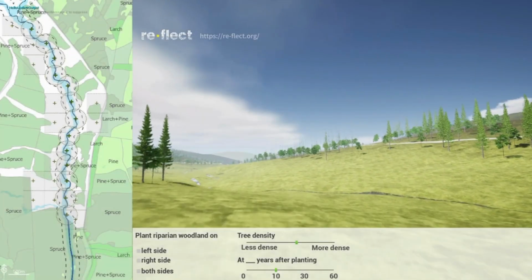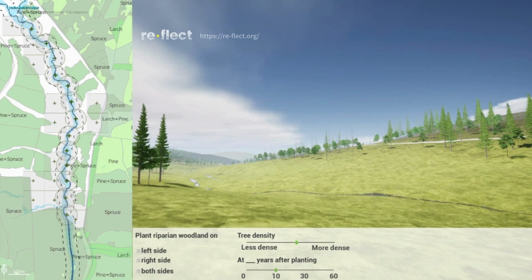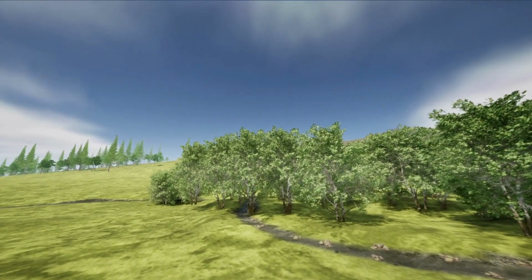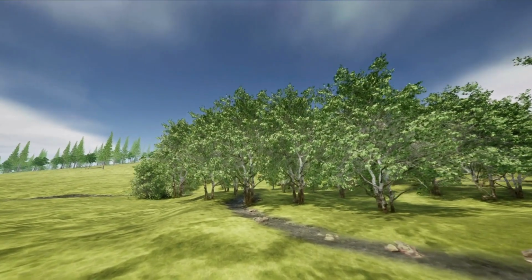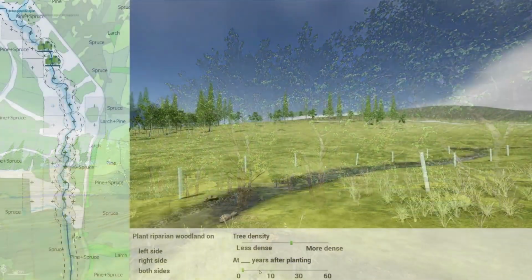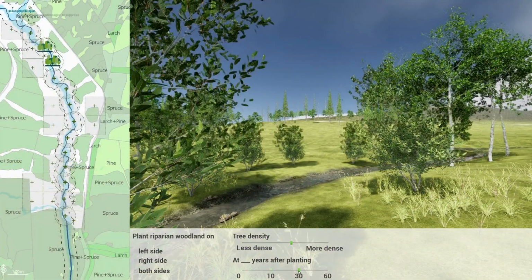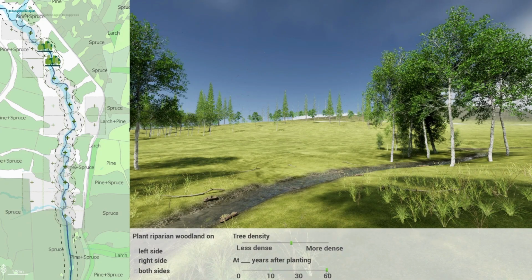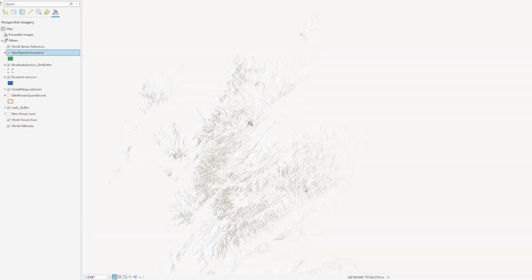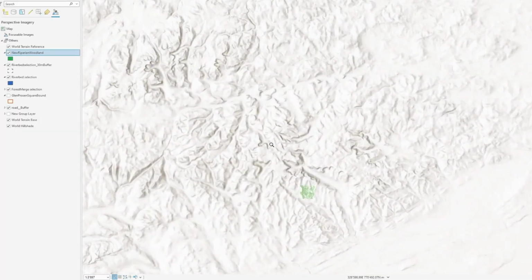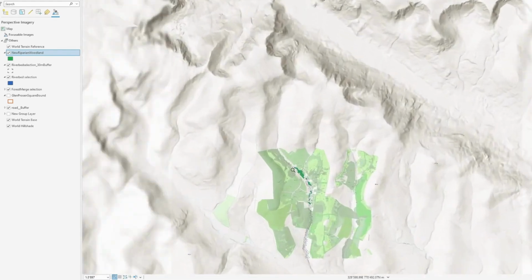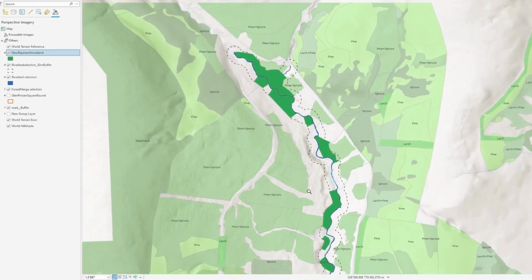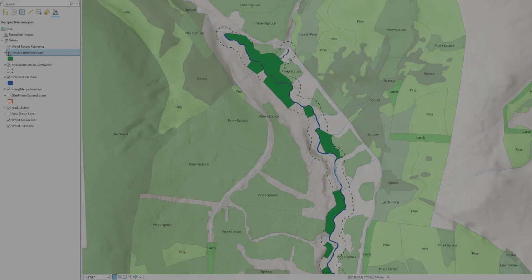The game engine technology allows users to instantly visualize how restored river landscapes will look and function in the future. Users can explore how landscapes evolve over time, guided by dynamics of native plant communities, and each scenario is grounded in real geography using GIS data to reflect actual terrains, land use and catchment conditions.